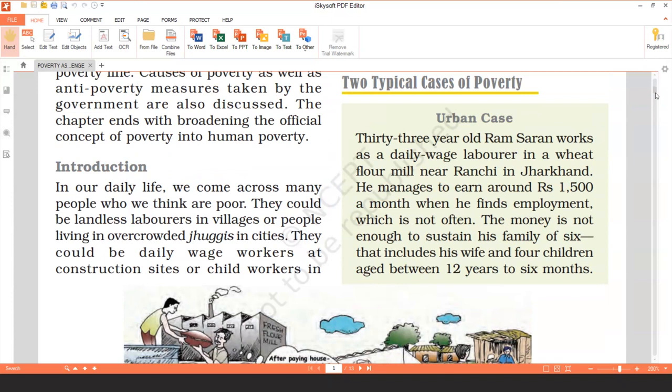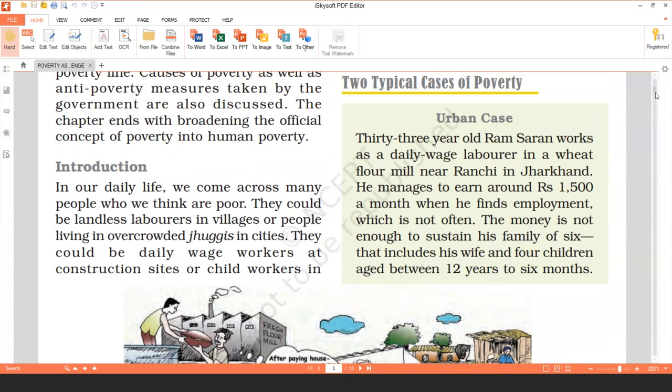He manages to earn around rupees 1500 a month when he finds employment, which is not often. That means he is not regularly employed. Wages are given per day, so the day he finds work, he gets the income.